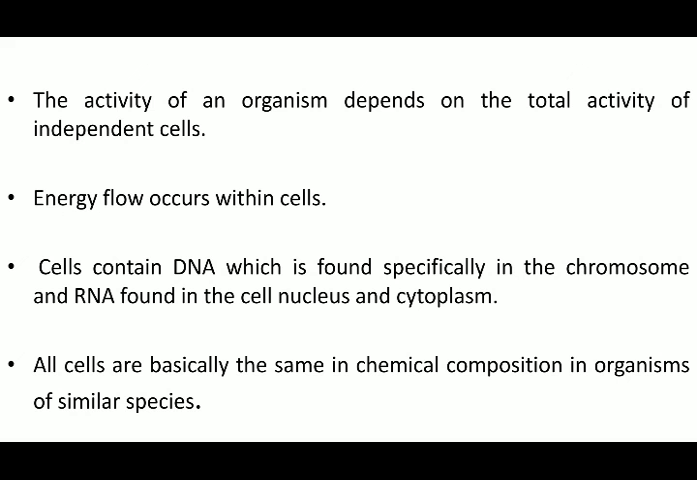Next statement, all the cells are basically the same in chemical composition in organisms of similar species. As we know, the basic biomolecules that are there in the cell are made up of the same basic chemical composition. So there would be lipids, proteins, and carbohydrates. Different carbohydrates, different proteins, different forms of lipid come together and form the structure or give the basic fundamental property to the cell.